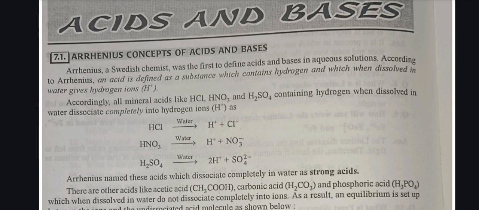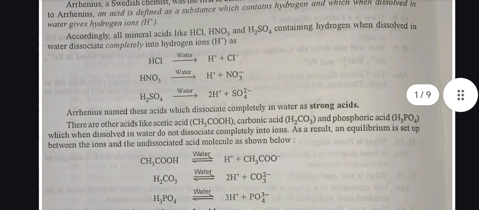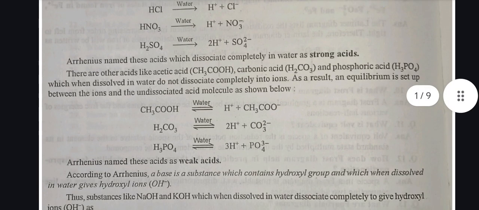According to Arrhenius, an acid is defined as a substance which contains hydrogen and which, when dissolved in water, gives hydrogen ions. Accordingly, all mineral acids like HCl, HNO3, and H2SO4 containing hydrogen, when dissolved in water, dissociate completely into hydrogen ions H+. HCl gives H+ plus Cl- in water. HNO3 gives H+ plus NO3- in water. H2SO4 in water gives 2 moles of H+ plus SO4 2-. Arrhenius named these acids, which dissociate completely in water, strong acids.